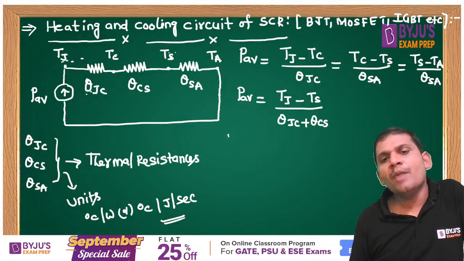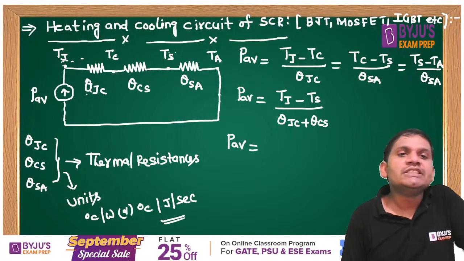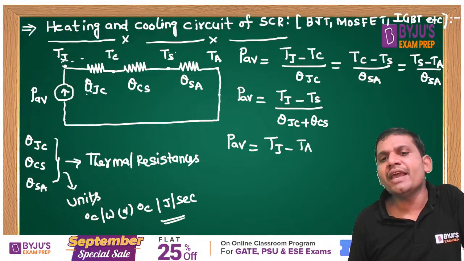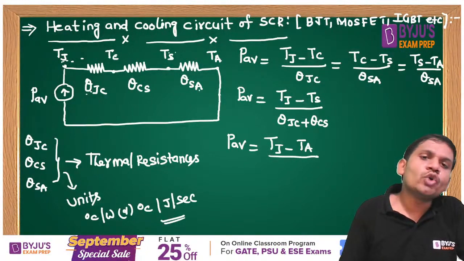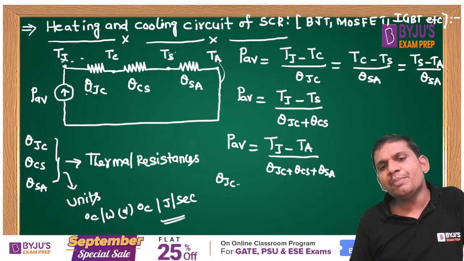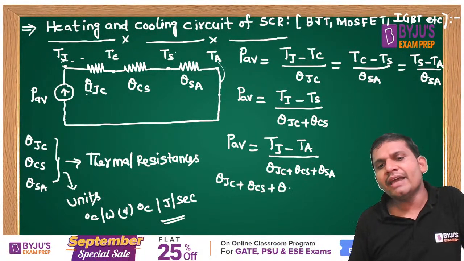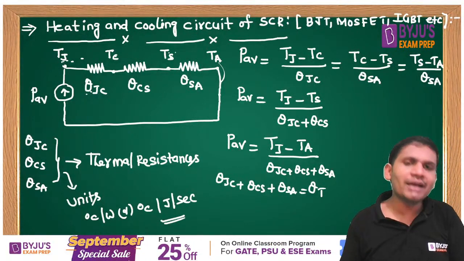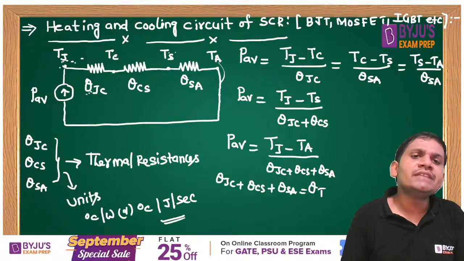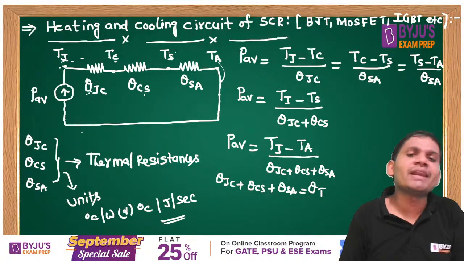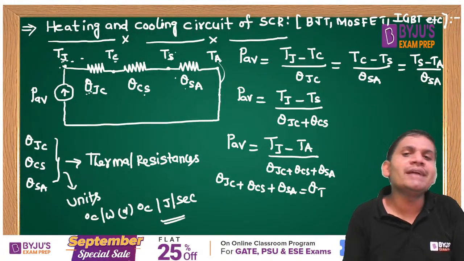Clear, students? For example, I want to define from junction to ambient. You can write any formula. Tj minus Ta by, what for junction to ambient? Total resistance we can add: theta JC plus theta CS plus theta SA, where theta JC plus theta CS plus theta SA equals theta T. That is the total thermal resistance, students. Theta JC means junction to casing thermal resistance. Theta CS means casing to sink thermal resistance. Theta SA means sink to ambient thermal resistance, students.